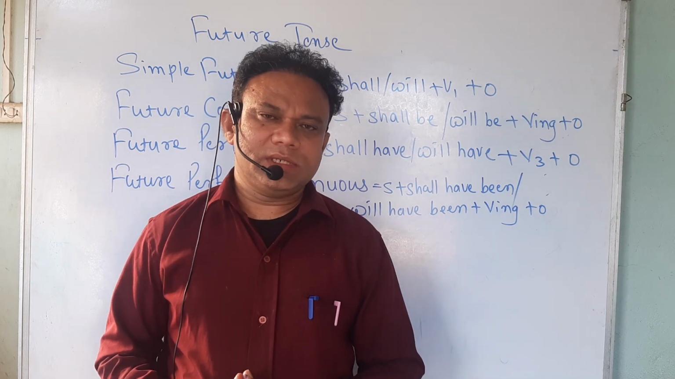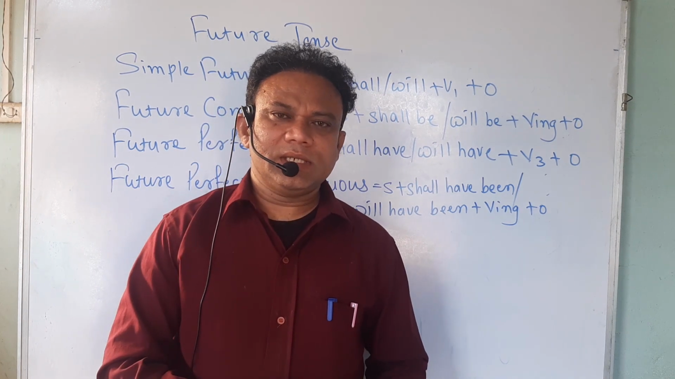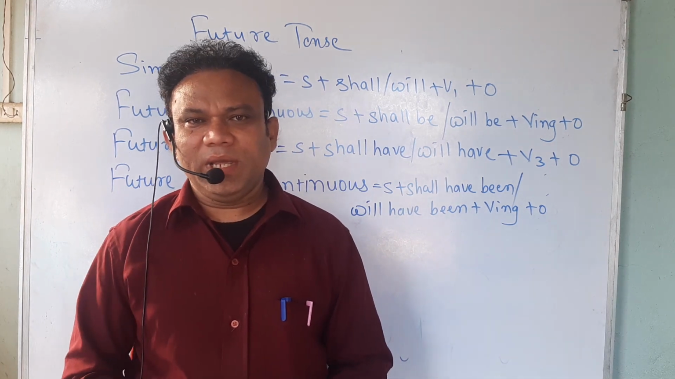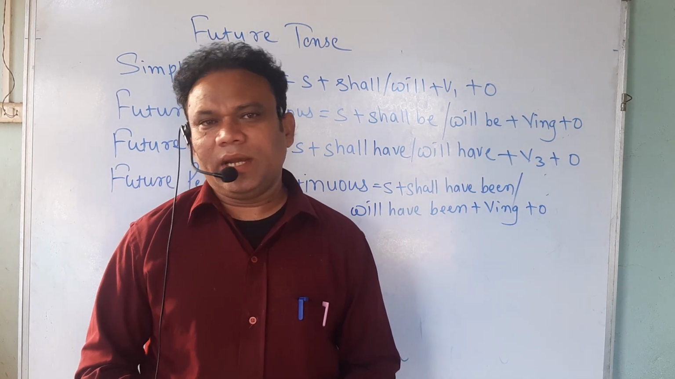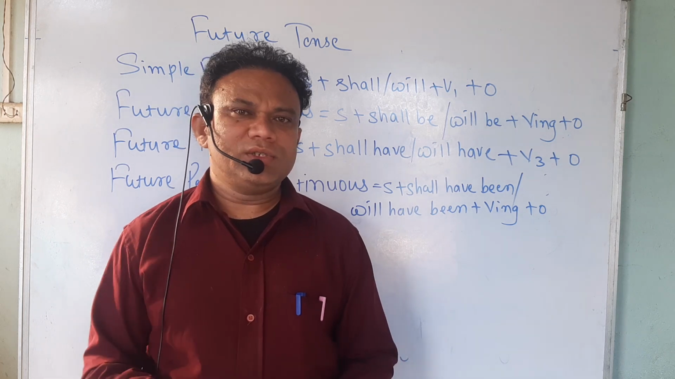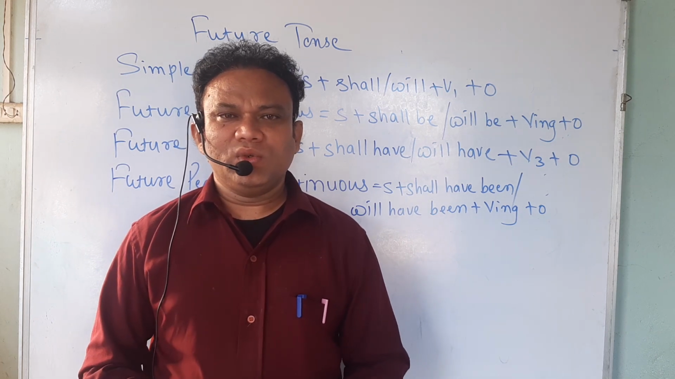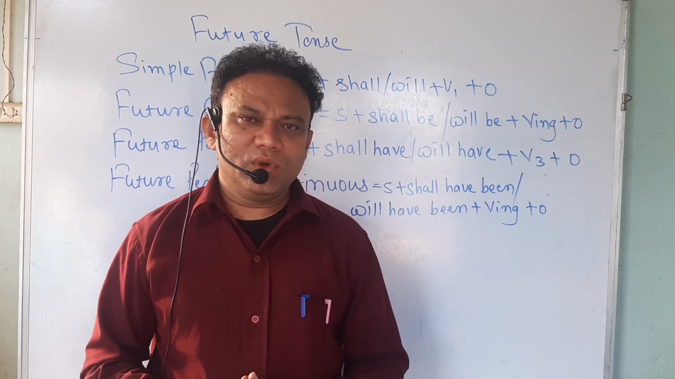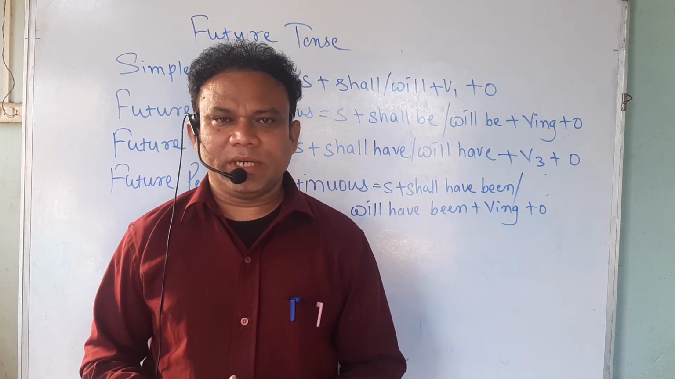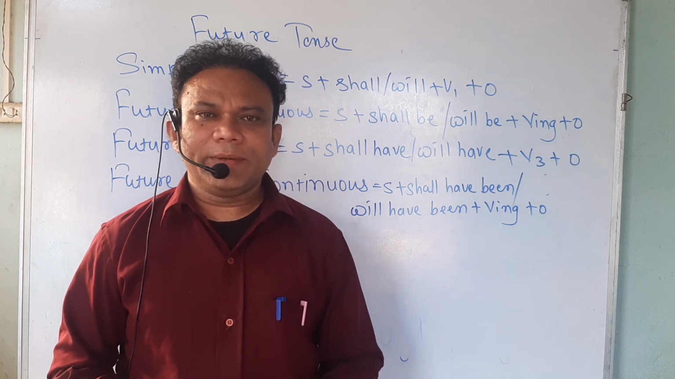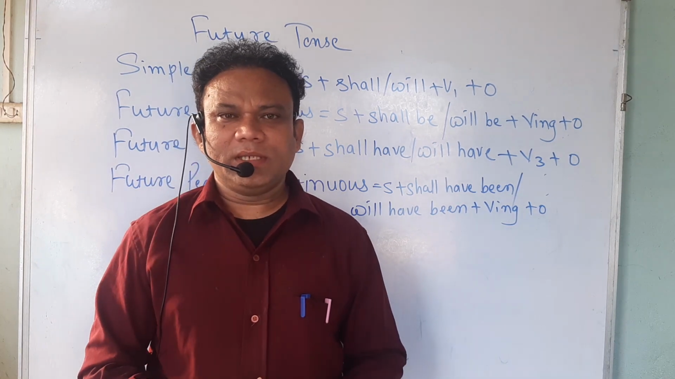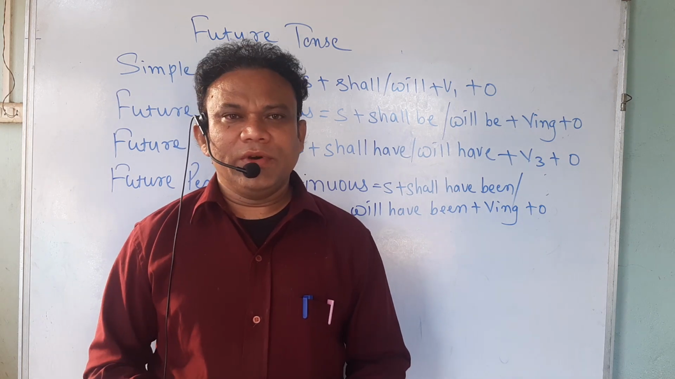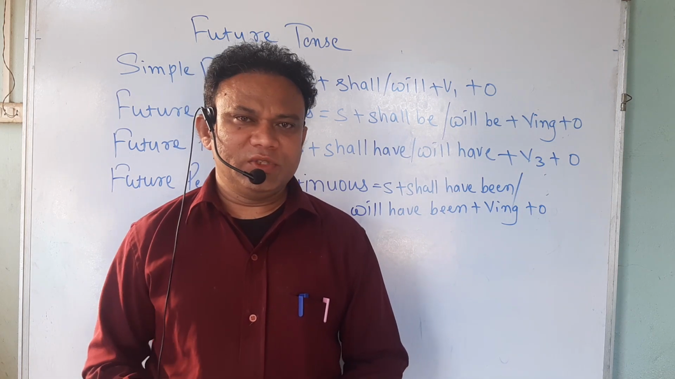Future continuous. The structure is subject plus shall be or will be plus verb-ing and then object. Here also shall be we can use only with I and we, and will be we have to use with the rest of the subjects. Future perfect: subject plus shall have or will have plus verb third form and then object.